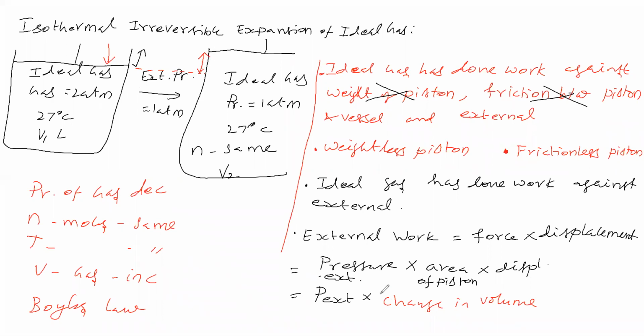So the change in volume we can say is delta V, otherwise V2 minus V1. Therefore, external pressure into change in volume is called external work. Now, the ideal gas has done work against what? External pressure.